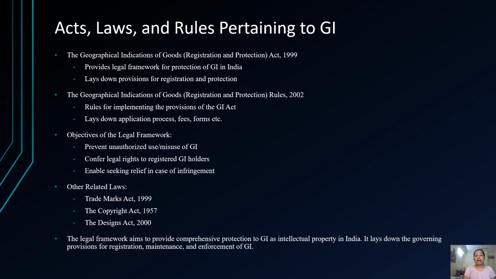The Copyright Act, 1957 is an Indian legislation that governs copyright law in India. It provides protection to original literary, dramatic, musical, and artistic works, as well as cinematograph films and sound recordings. The Act outlines the rights of copyright holders, the duration of copyright protection, and the remedies available for copyright infringement.